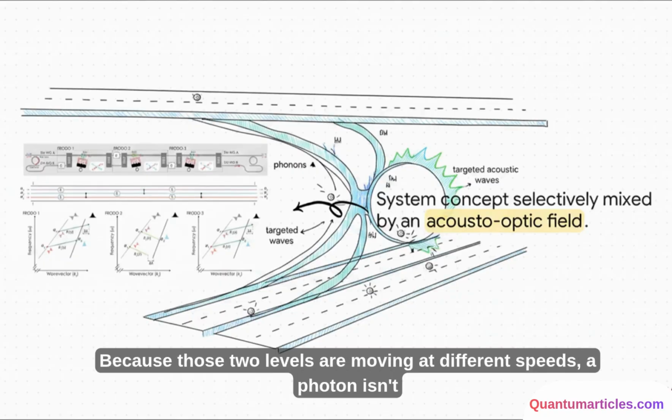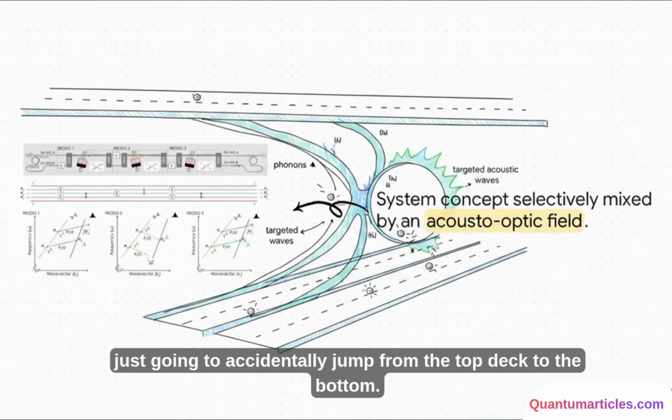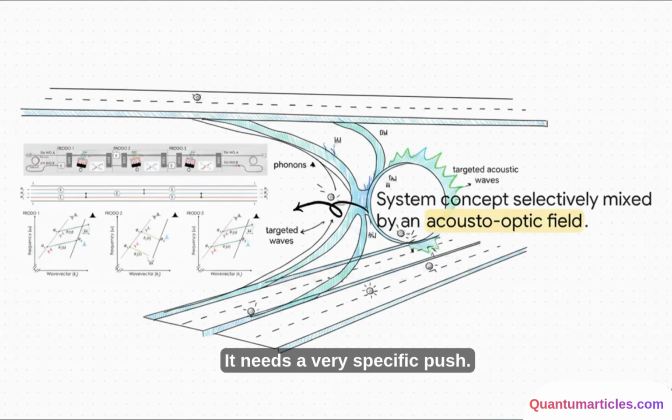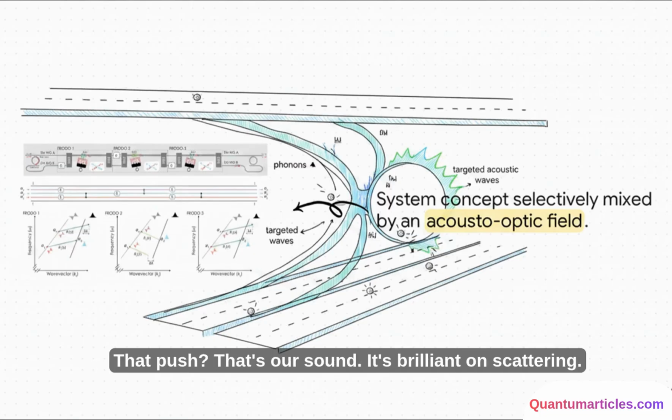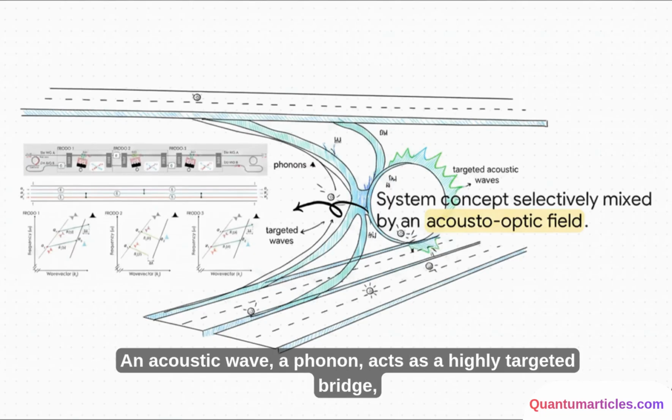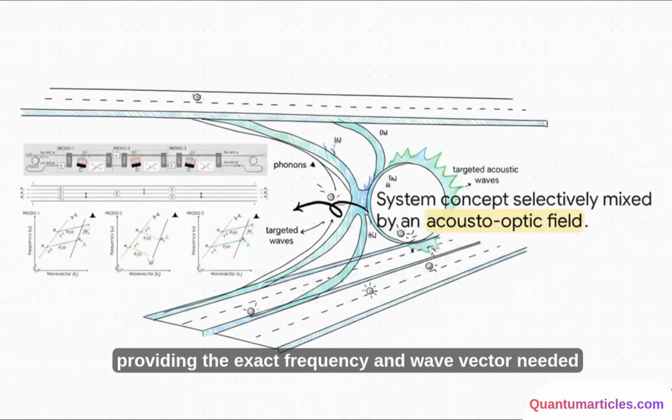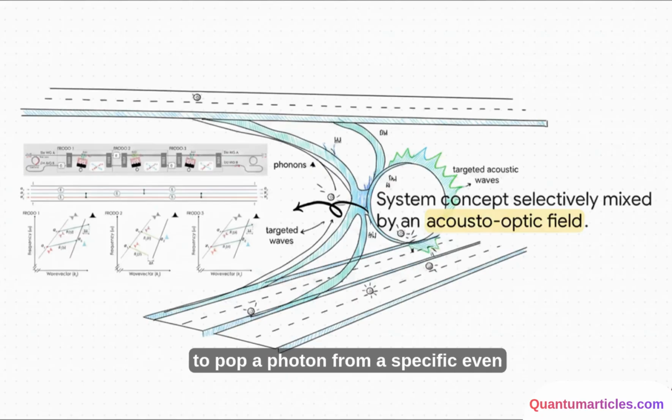Because those two levels are moving at different speeds, a photon isn't just going to accidentally jump from the top deck to the bottom. It needs a very specific push. That push, that's our sound. It's Brillouin scattering. An acoustic wave, a phonon, acts as a highly targeted bridge, providing the exact frequency and wave vector needed to pop a photon from a specific even lane down to a specific odd lane.